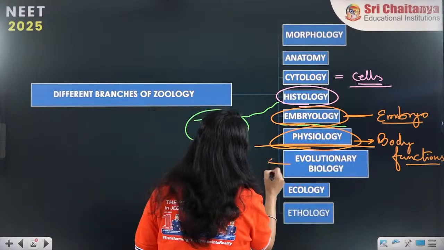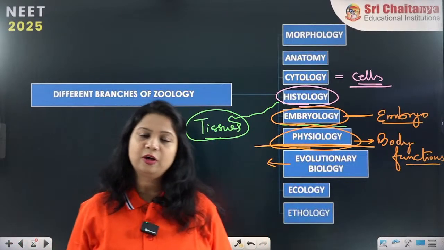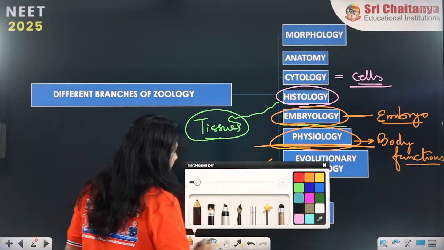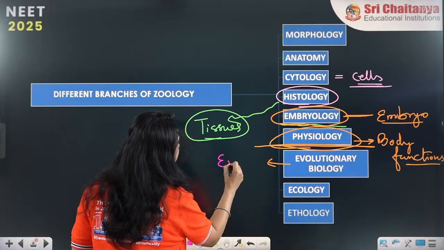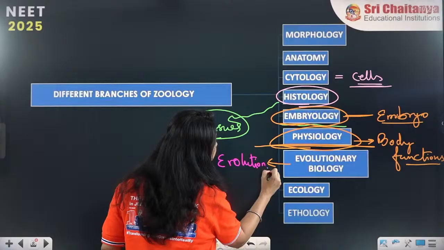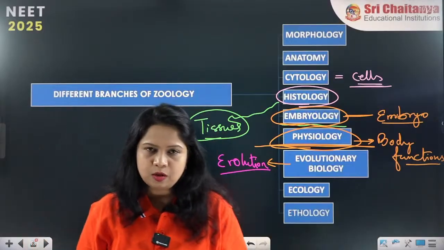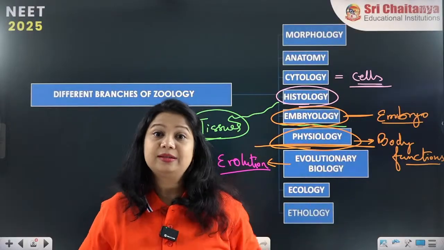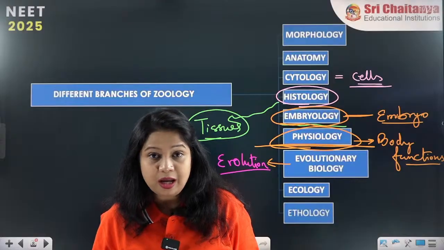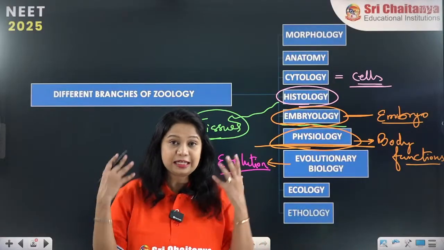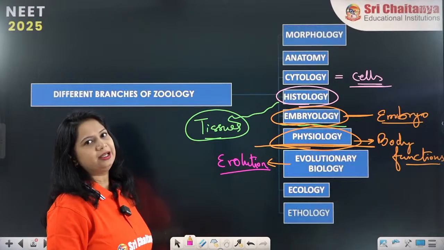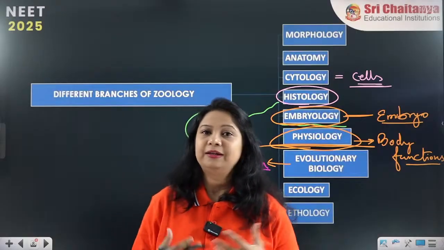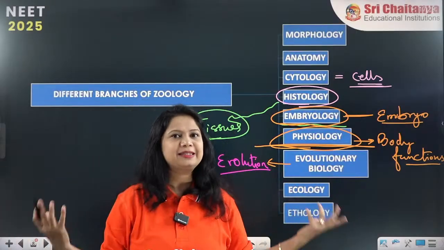Evolutionary biology is how we have evolved from single cell to multicellular organism, as we have discussed earlier. So evolutionary biology is the study of the evolution of each and every organism on this earth, whether it is a plant, a human, a rabbit, or a dinosaur. How we have evolved and how we have reached here on this earth is called evolution, and studying them is evolutionary biology.